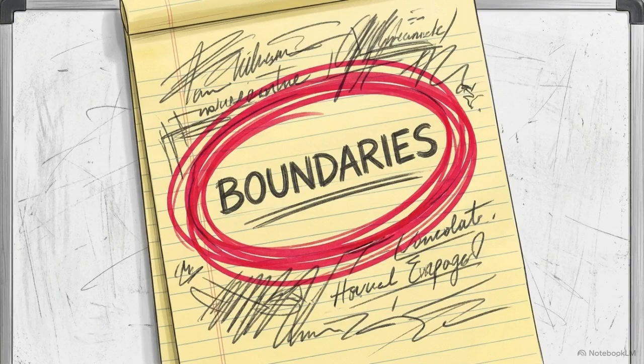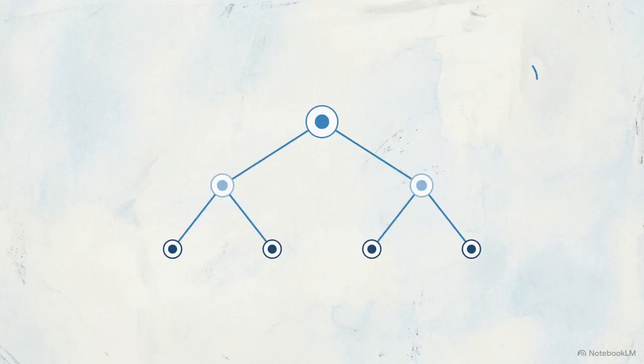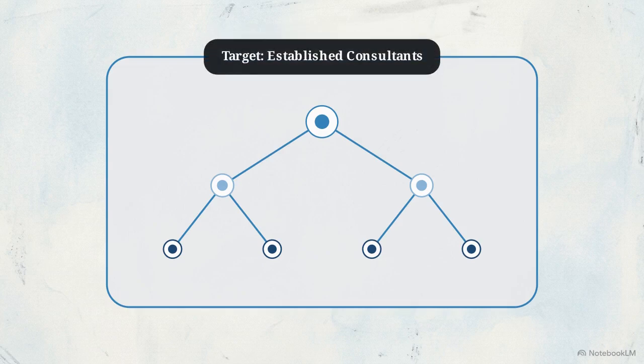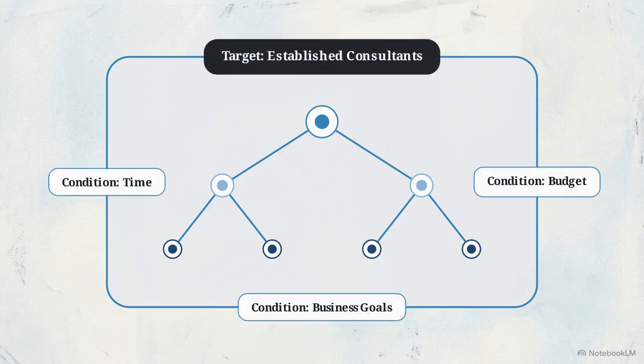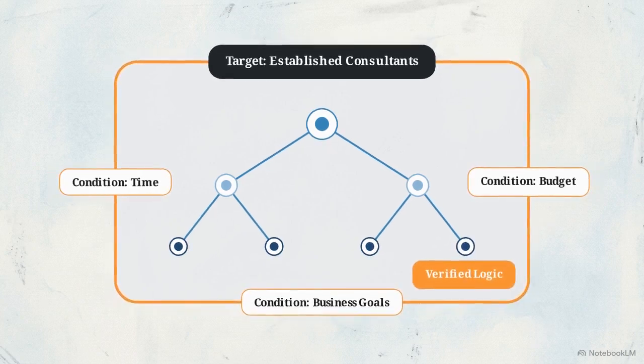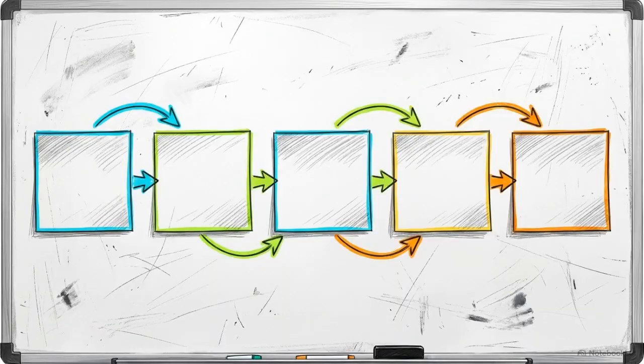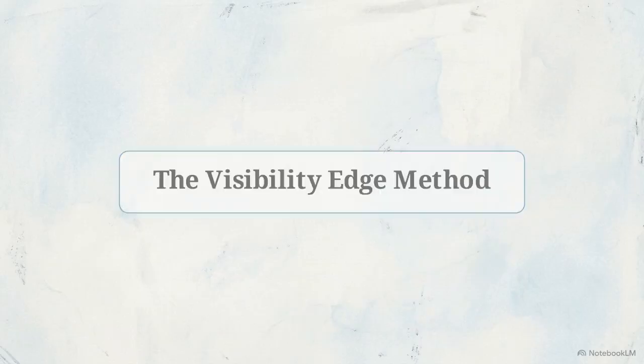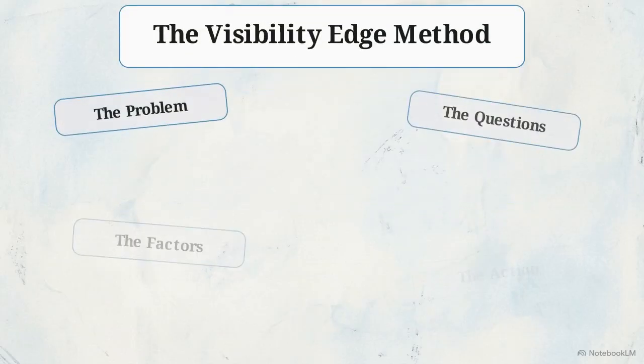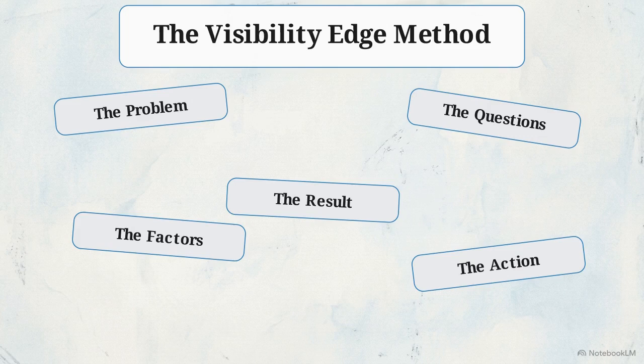Check your client notes. We are on step 4, defining limits and conditions. This diagram illustrates how you apply boundaries. State exactly who this advice is meant for, and explicitly name the factors that would cause your recommendation to change. That brings us to step 5, creating a repeatable structure. Take the process you have just documented and break it down into 3 to 5 actionable, numbered steps. Assign a clear, simple name to this process. This makes it easier for a reader to recall and apply.